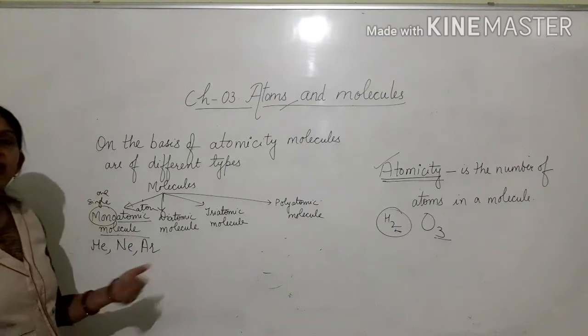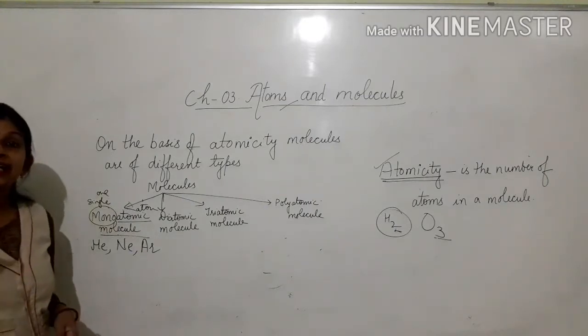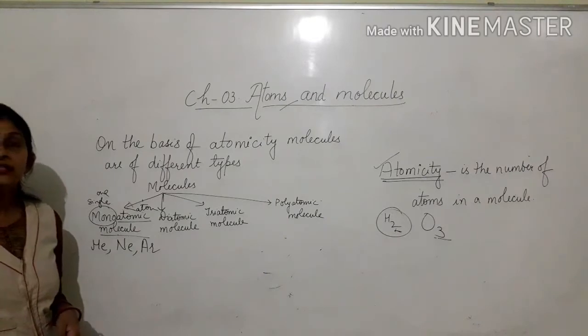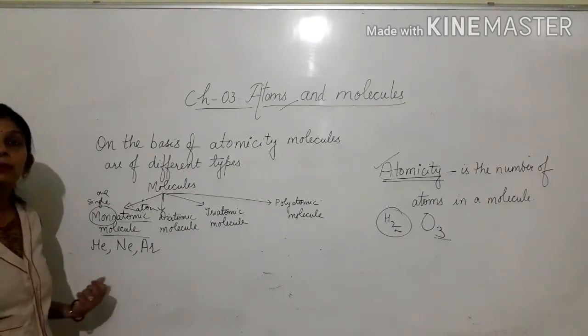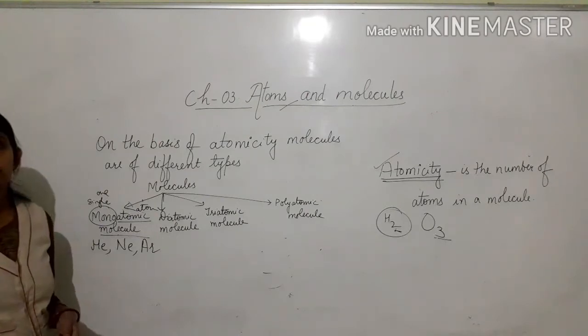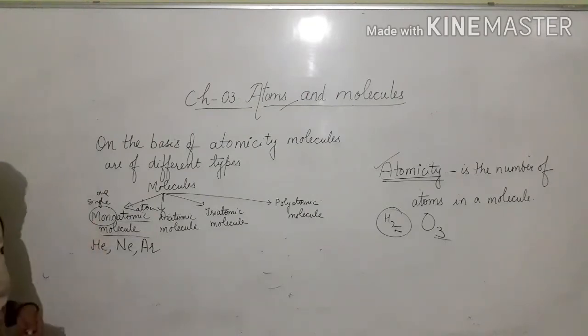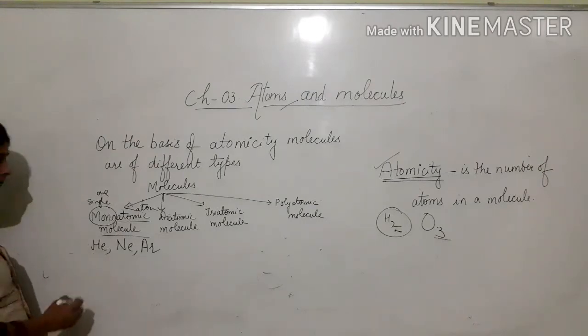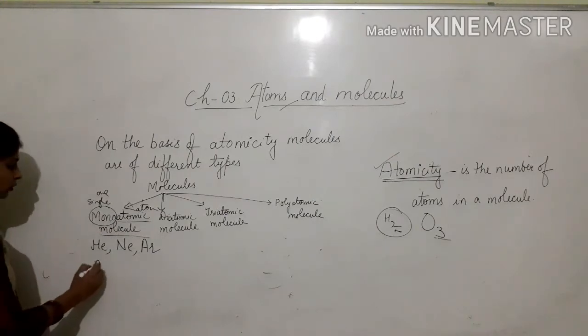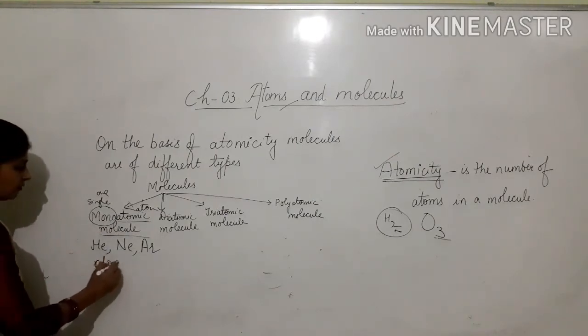Their atoms exist in nature independently, freely, in native form. So they make molecules of one atom, known as monoatomic molecules. In their molecule only one atom is there, so their atomicity is 1.